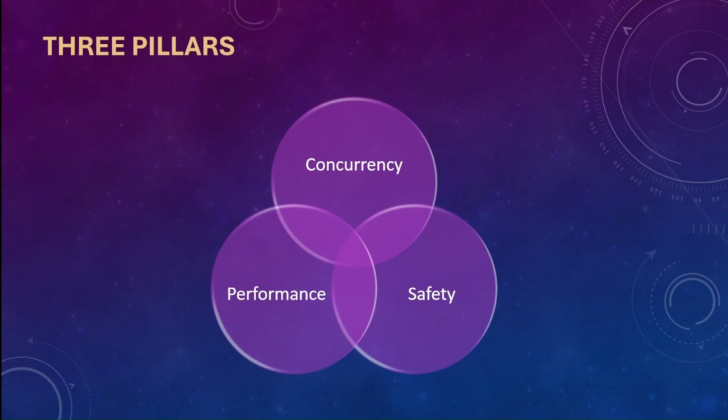For the part of safety, this is Rust's superpower. It prevents common bugs like null pointer dereferences, buffer overflows, and data races at compile time, meaning that you can catch errors easily before your code even runs. And for concurrency, Rust makes writing parallel code much safer and easier. Its ownership system prevents data races automatically.